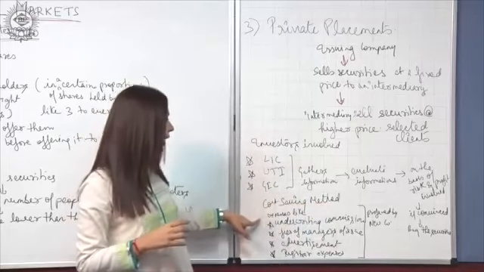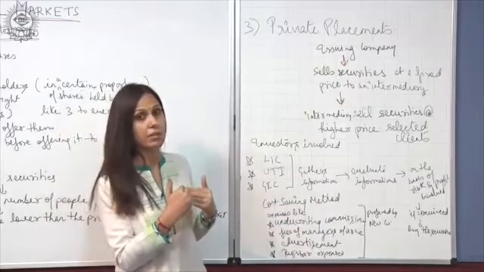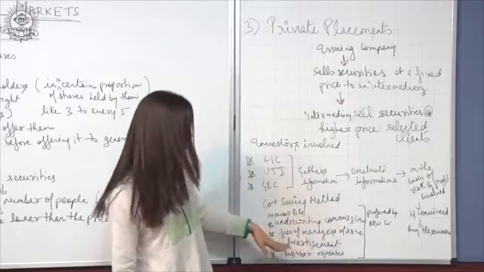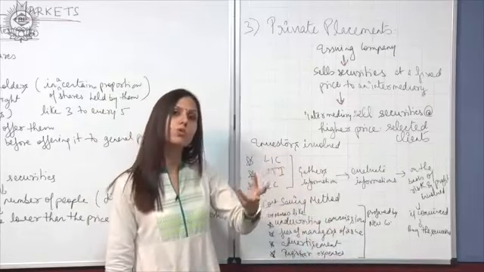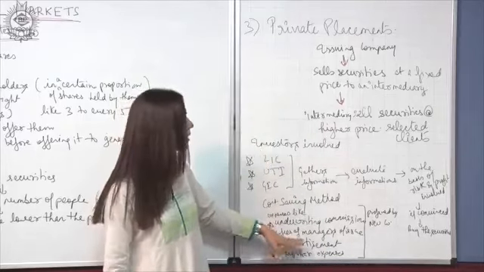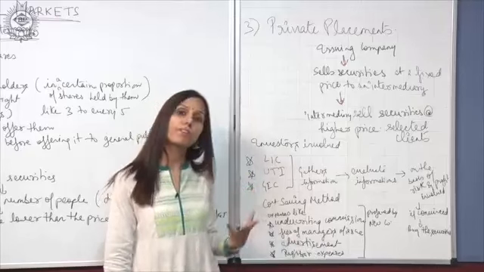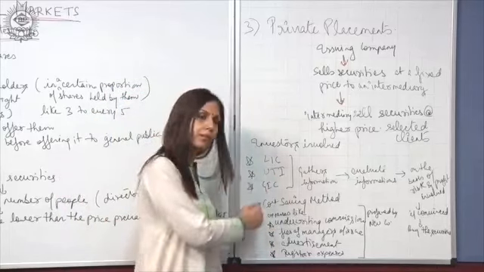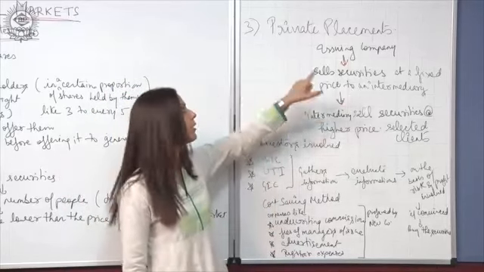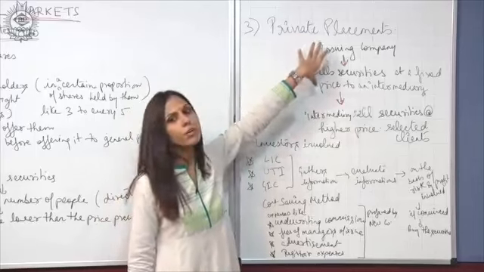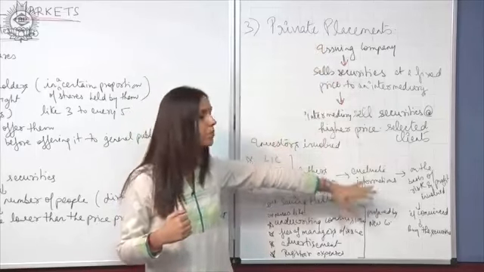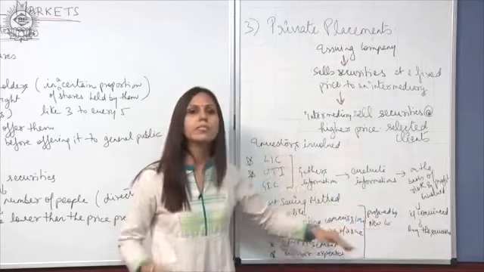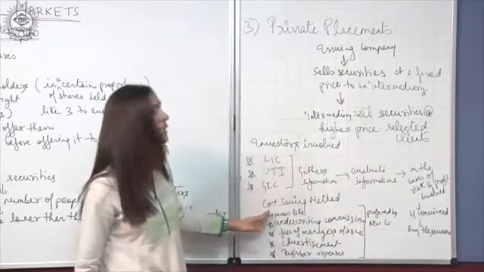Why? Because it helps in saving expenses like the underwriting commission, fees of the manager who will be responsible for the issuance of the securities, the advertisement cost involved, or the registrar fees. So a company doesn't have to incur such expenses when it opts for the private placement method of issuing securities. Generally, this particular method is used by new companies because they don't want to spend on these expenses.